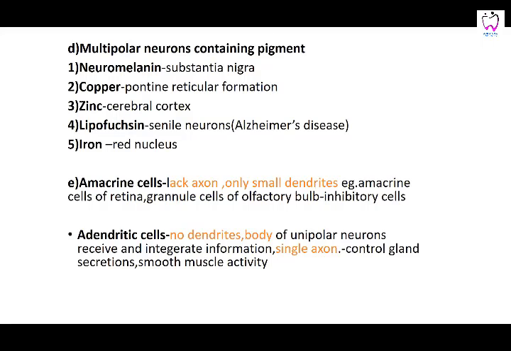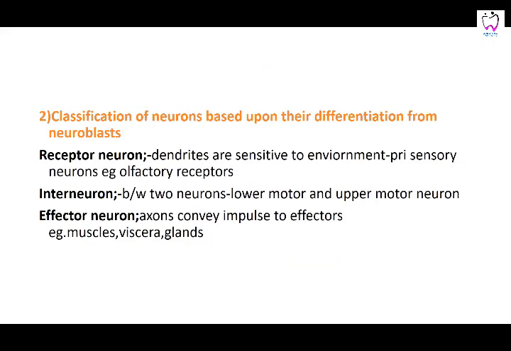Then you can have amacrine cells. They lack the axon only. Amacrine: no axon, but only small dendrites are present. Those are called the amacrine cells of the retina and of the olfactory bulb. Then you can have adendritic neurons, with no dendrites, where the body of the unipolar neuron receives and integrates information. That is, one axon acts as both the sensory and the motor component. Both, there are no dendrites. So you can classify them this way.